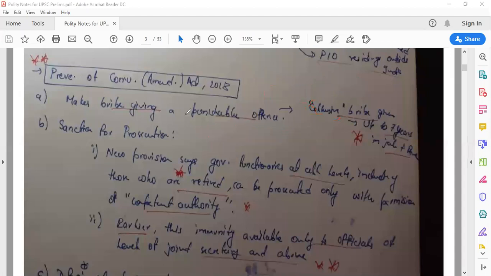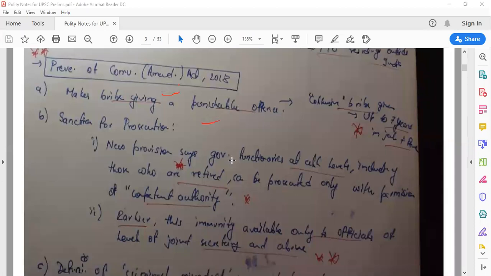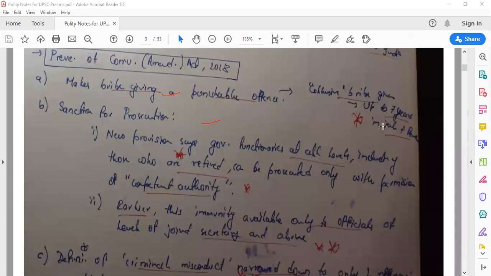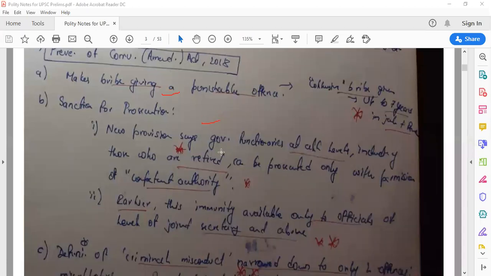So what does the Prevention of Corruption Amendment Act 2018 say? They are making bribe giving a punishable offense. Apart from that, they are saying that collusive bribe will be punished with up to 7 years in jail as well as a fine. Now, what are the other provisions? Not very important, this Prevention of Corruption Amendment Act.